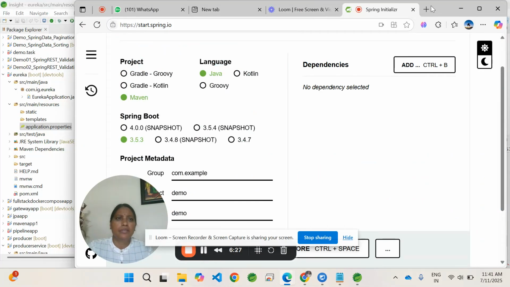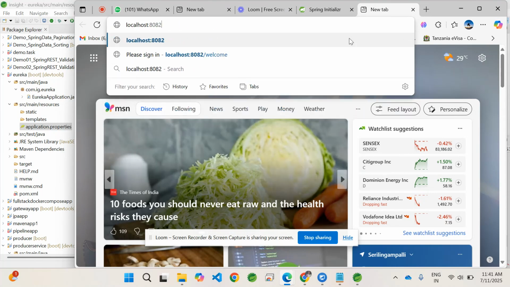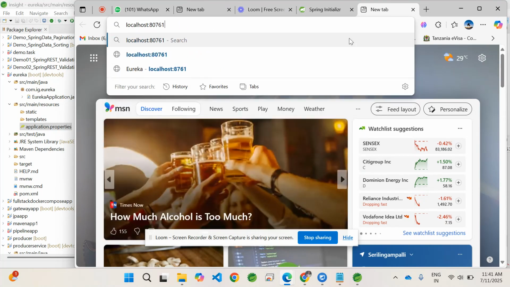Now if we go to the browser, go here, localhost 8761.